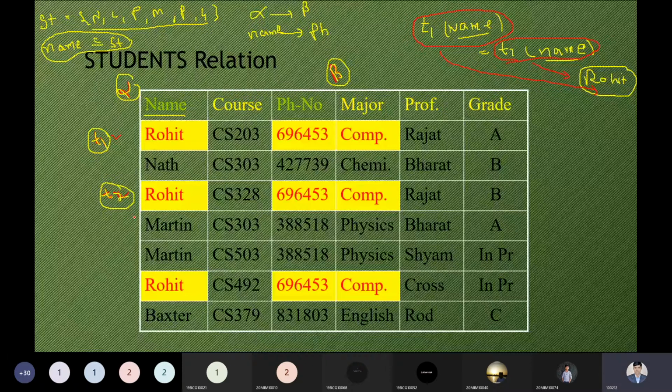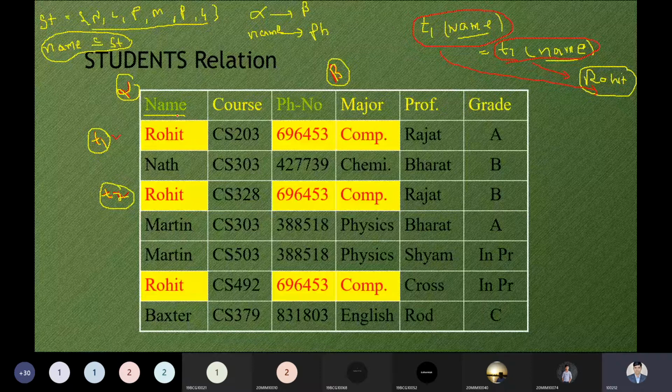Also, if phone number depends on the name, the name is Rohit and it has the phone number 696,453. So the tuple value from the name attribute is Rohit, and the tuple value from the beta attribute, that is the phone number, will also be the same, 696,453.